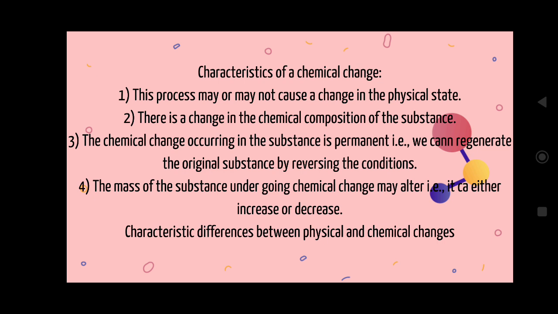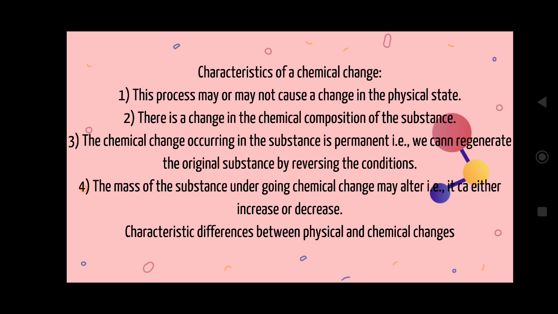Okay, now what are the characteristics of a chemical change? This process may or may not cause a change in the physical state. Maybe the physical state sometimes varies, sometimes remains the same. Suppose initially it is a solid, maybe it is still a solid after the completion of the change, or sometimes it changes. There is a change in the chemical composition of the substance. If there is no change, it is a physical change. If there is a change, it is a chemical change. Change in what? Change in chemical composition.